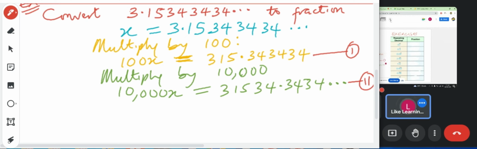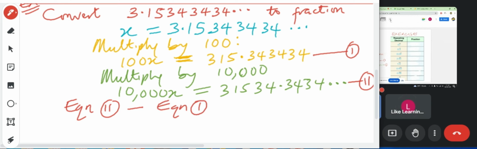What do you do now? You now do equation 2 minus equation 1. So this minus this gives what?